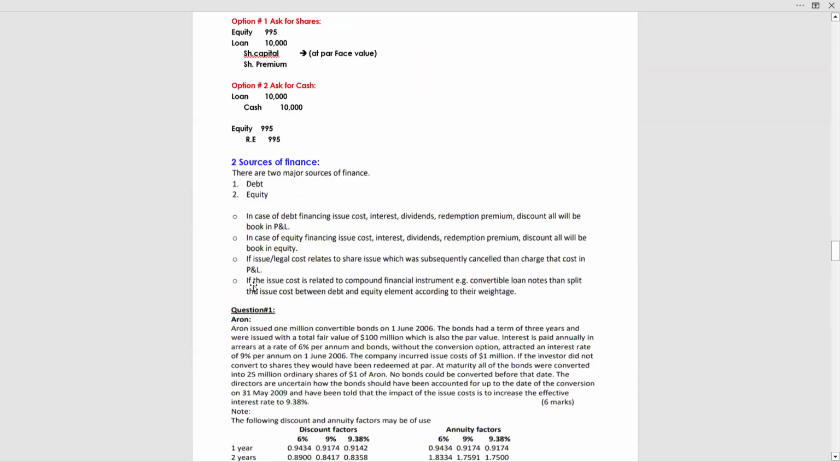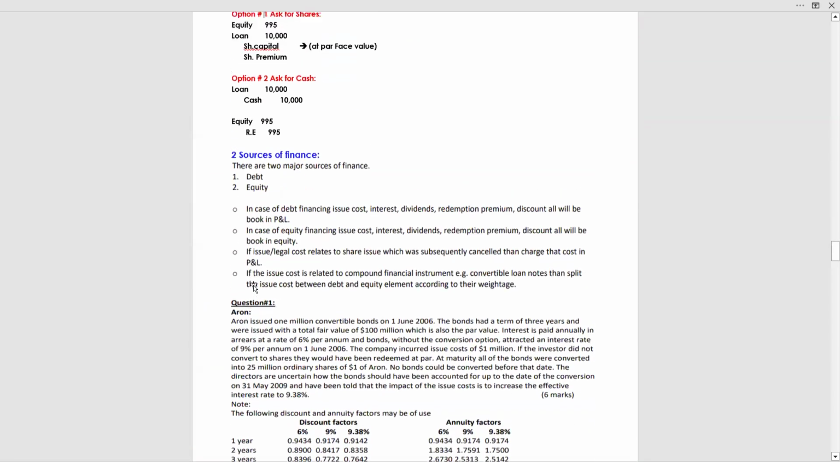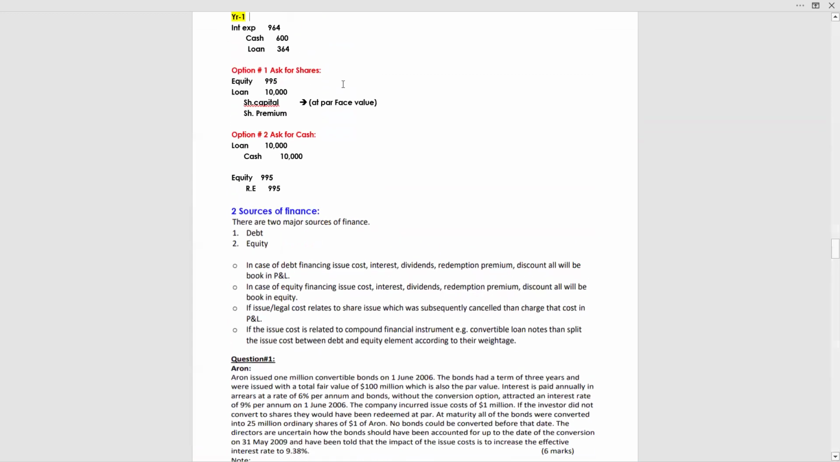Now, in the end, the investor has an option. The investor has two options. Option number one, ask for shares. Equity 995, loan 10,000, share capital at par value. In this question there is no par value given, so that's why it's empty, but you have to make this entry. And share premium will be the balancing figure.